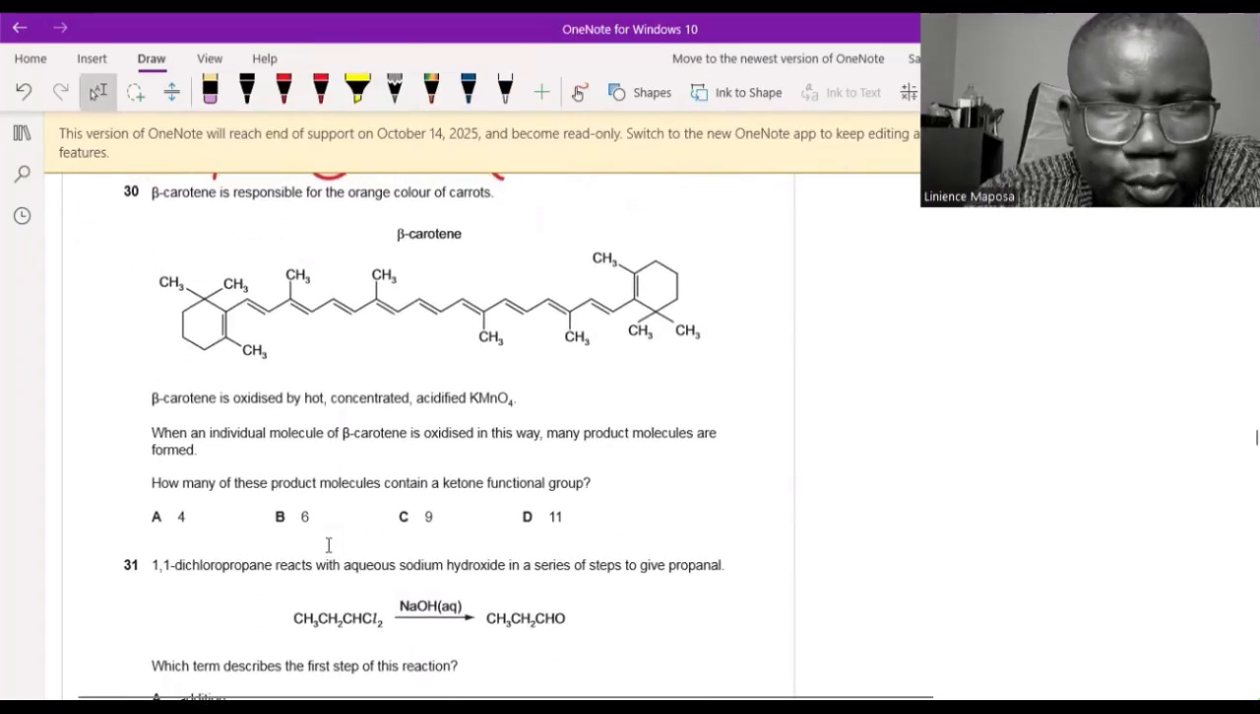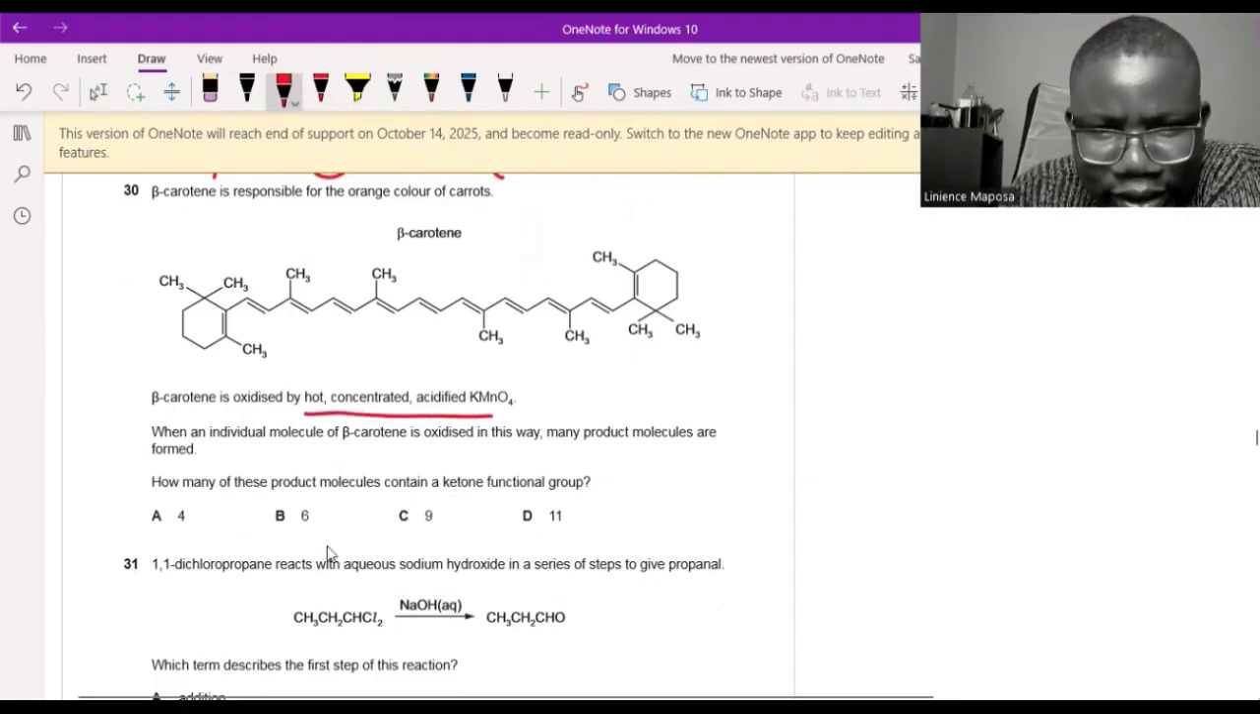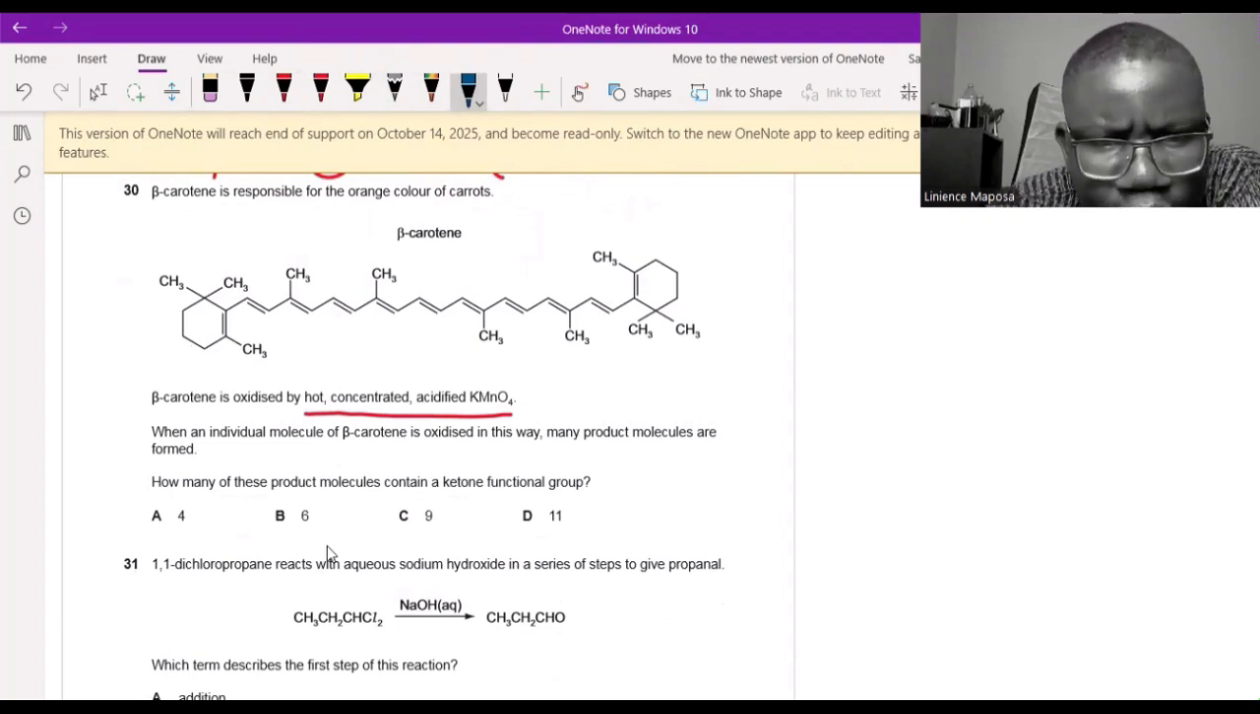Beta carotene is responsible for the orange color in carrots. There it is. It is oxidized by concentrated, these are harsh oxidizing conditions, breaking double bonds. Okay. So let's see. When an individual molecule of beta carotene is oxidized in this way, many product molecules are formed. How many of these product molecules contain a ketone functional group?